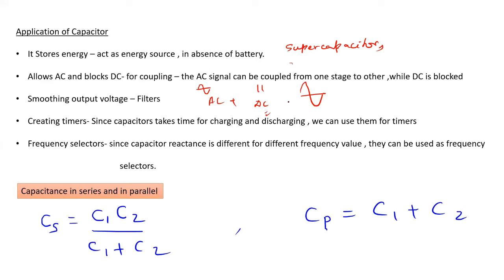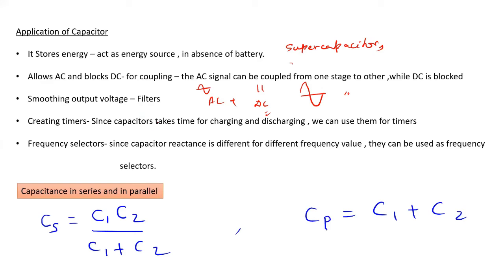So this particular principle is used in amplifiers. When we discuss amplifiers, we will discuss this concept again. So that is one of the applications of how a capacitor allows AC and blocks DC. Filters are again the same thing. They smooth the output voltages.